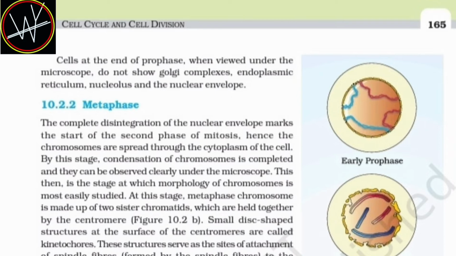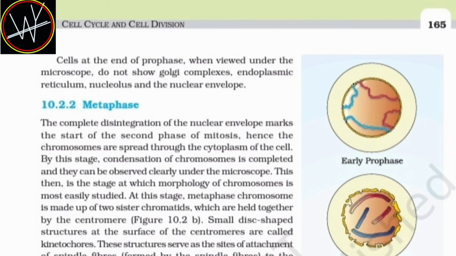10.2.2 Metaphase. The complete disintegration of the nuclear envelope marks the start of the second phase of mitosis. Hence, the chromosomes are spread through the cytoplasm of the cell. By this stage, condensation of chromosomes is complete and they can be observed clearly under the microscope. This then is the stage at which morphology of chromosome is most easily studied. At this stage, the metaphase chromosome is made up of 2 sister chromatids which are held together by the centromere.